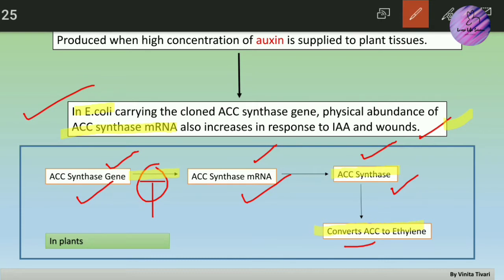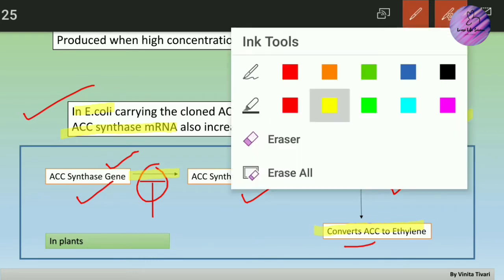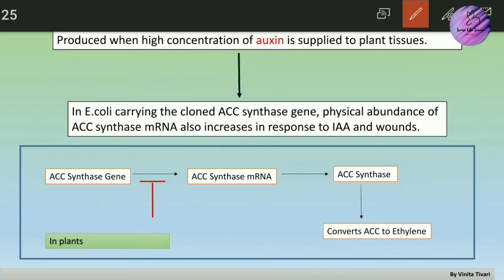For example, they exposed the bacterial cells to indole acetic acid, which is an auxin, and found that in the presence of auxin, ethylene production is much higher. It is also known that in response to plant wounds, the ethylene concentration is much higher. So this is what this statement means. Moving on to the next point.